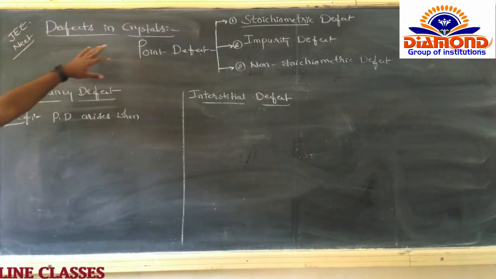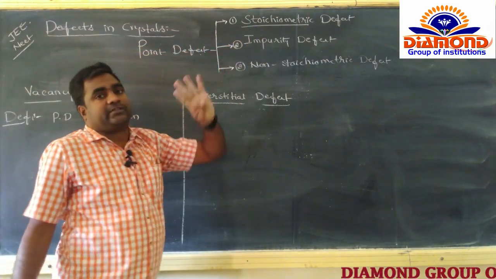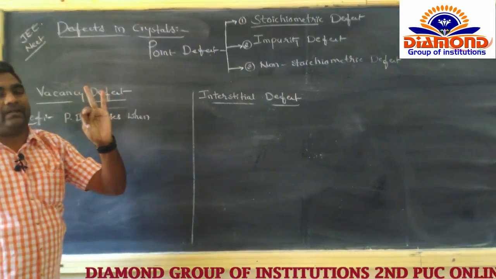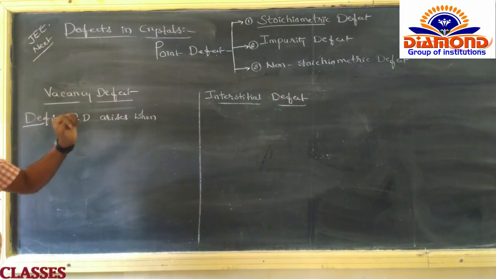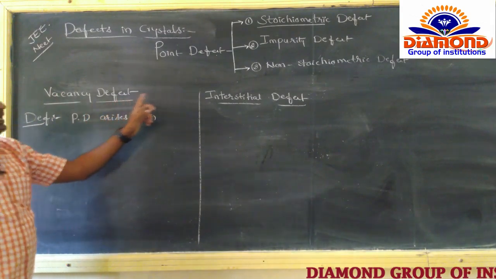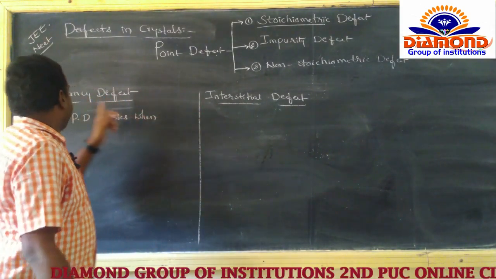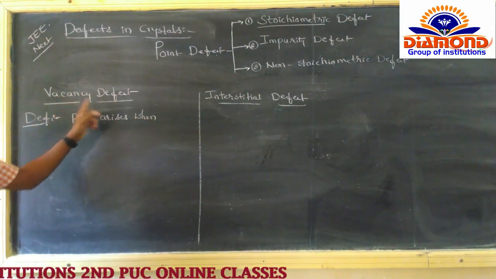Right now, the stoichiometric defects are classified into 4 types. First one vacancy, second one interstitial, third one Schottky defect, fourth one Frenkel defect. Now what about the vacancy and the interstitial defect? So here, what is the definition of the vacancy defect?